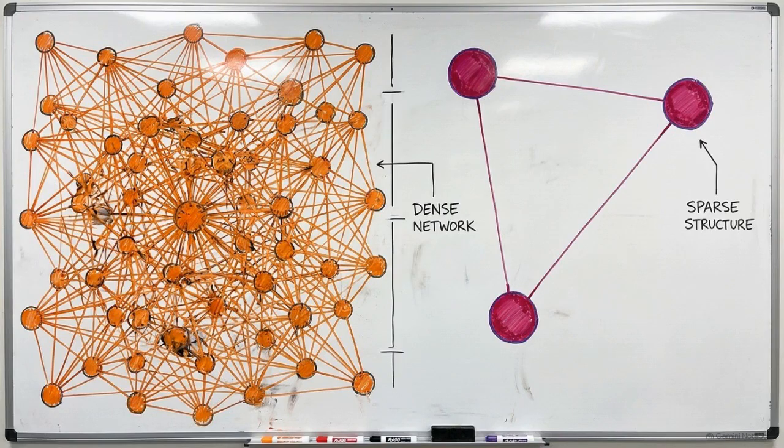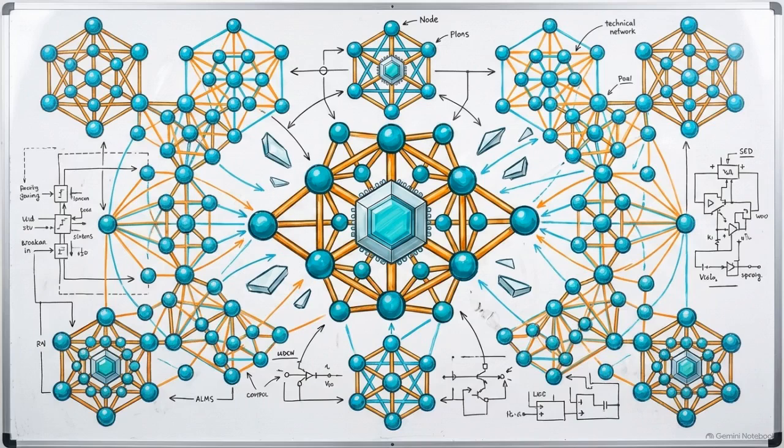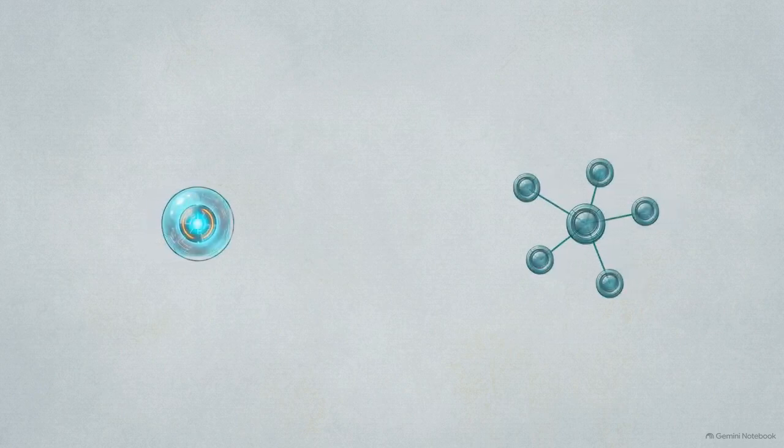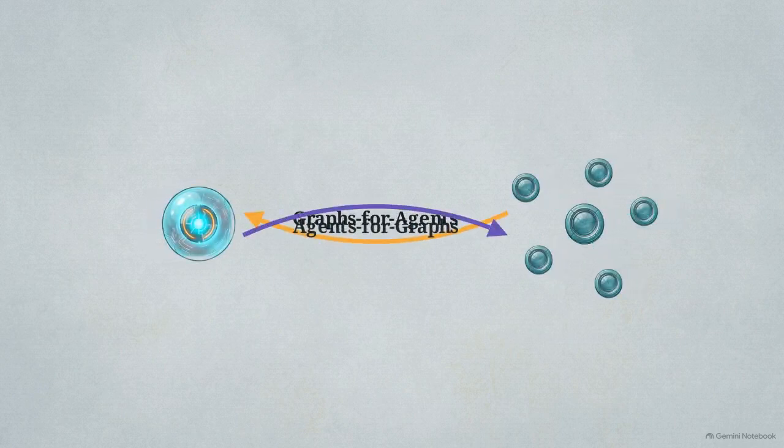While this bidirectional architecture is highly effective, we have to look at the current disparity in maturity between its two halves. The forward pass, graphs for agents, is a deeply mature research area, heavily benchmarked and extensively documented across planning, execution, memory, and coordination. However, this graphic illustrates the current reality. The agents for graphs reverse pass is a much thinner emerging category. Claiming the field is fully bidirectional is still somewhat aspirational.